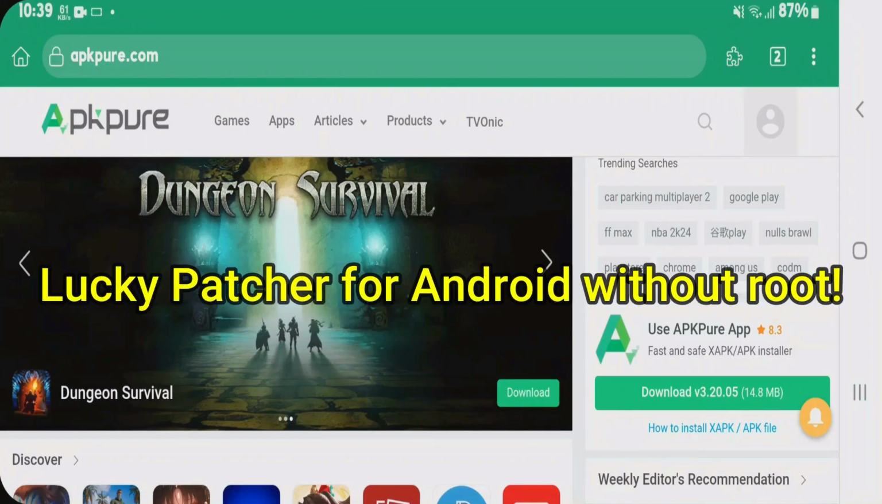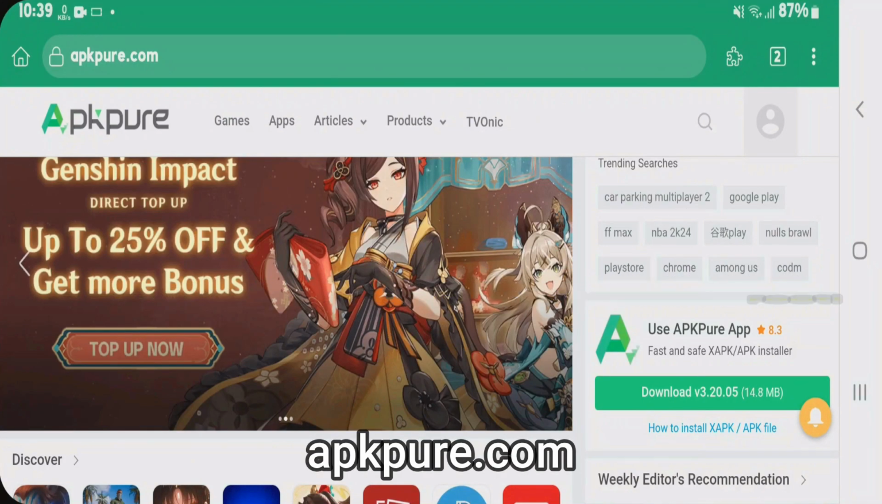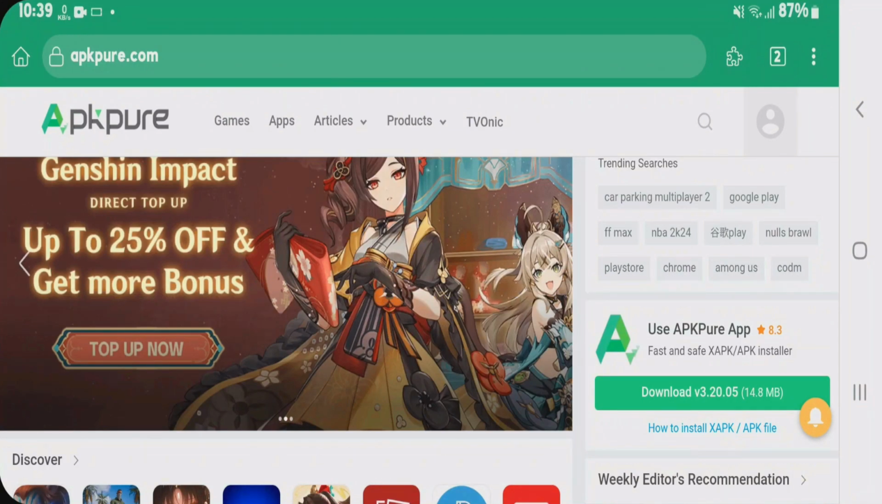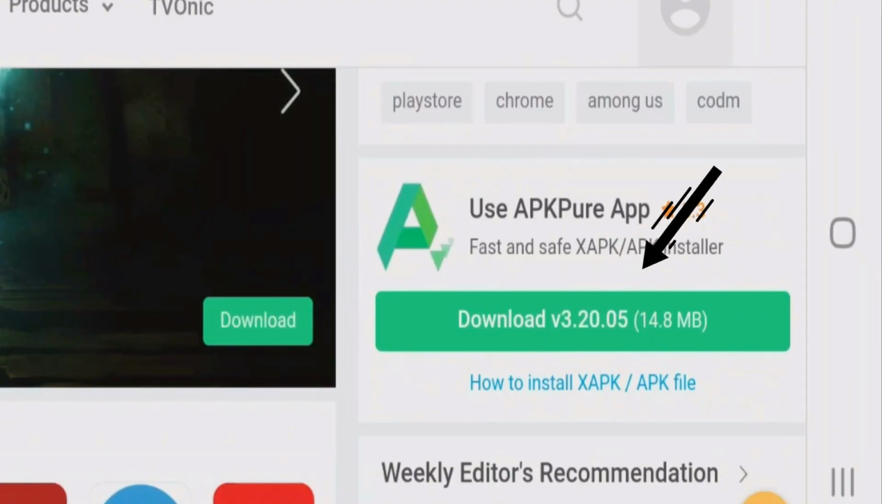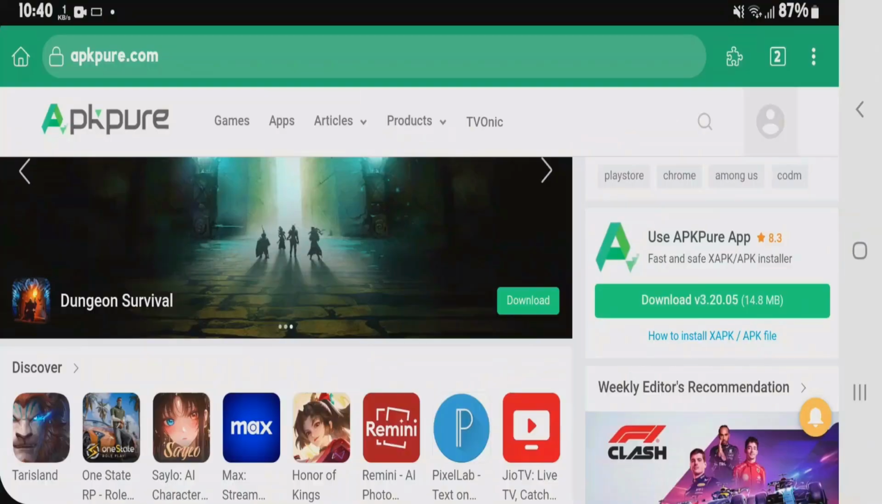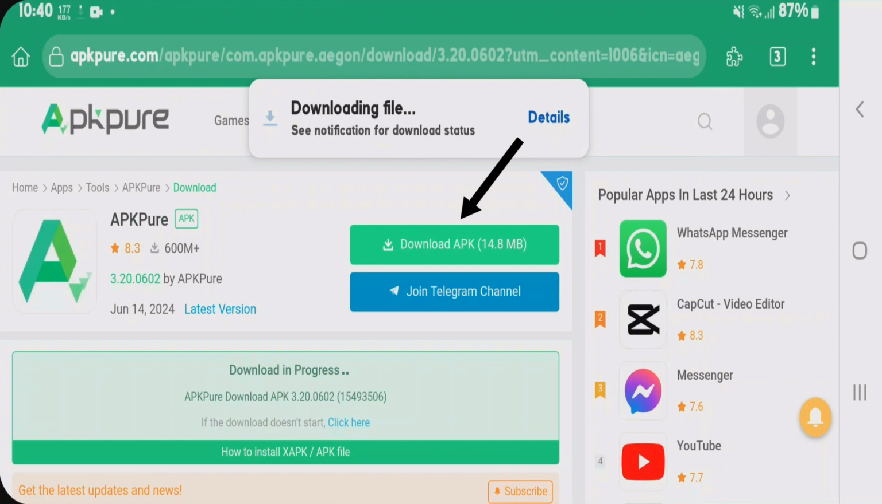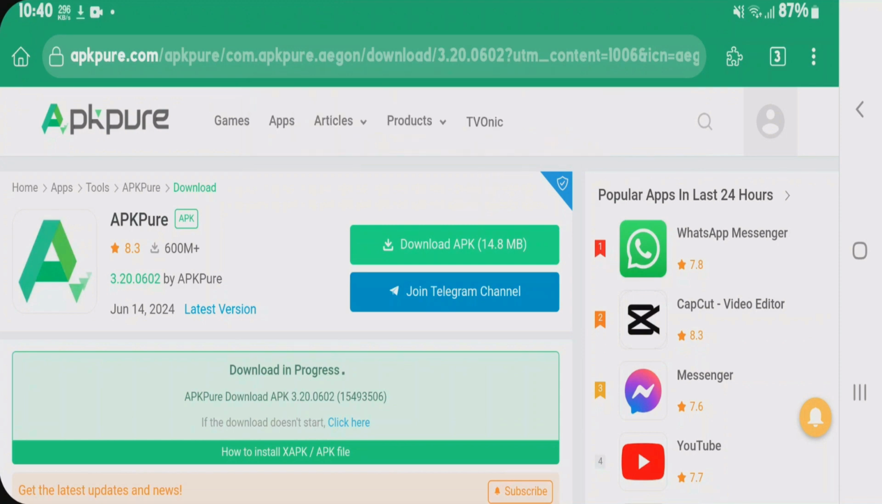I'm going to show you in this video how you can install Locky Patcher on Android. Just go to this website here, apkpure.com. On this website, you're just going to download this APK Pure here. Tap and download this button here and tap on download APK. I have already downloaded this file and installed it, so I'm just going to cancel.